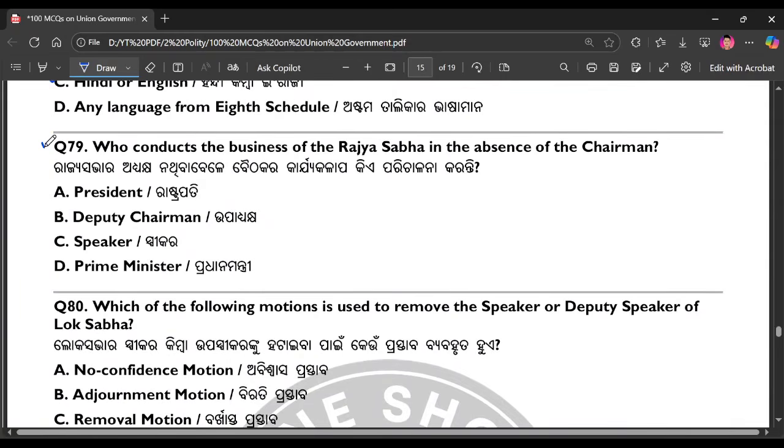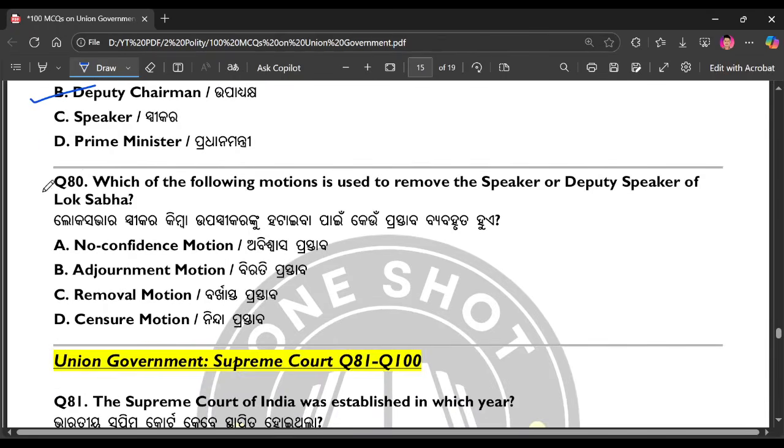Question number 79. Who conducts the business of the Rajya Sabha in the absence of the Chairman? The right answer is option number B. Question number 80. Which of the following motions is used to remove the Speaker or Deputy Speaker of the Lok Sabha? The right answer is option number C.